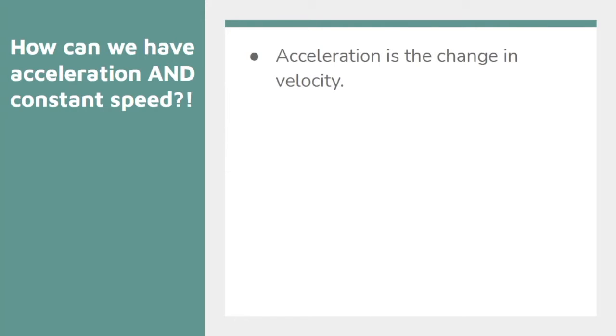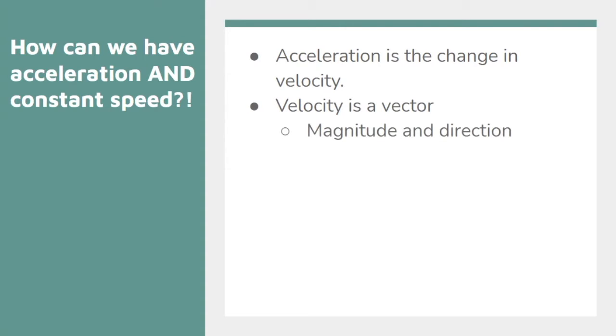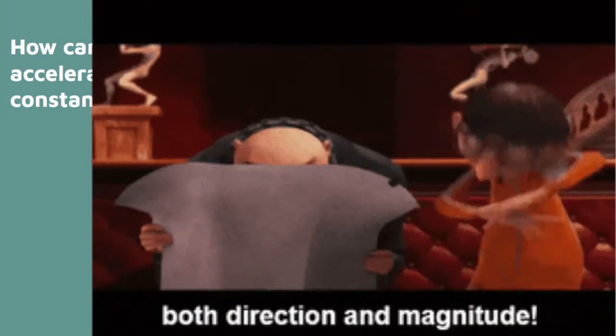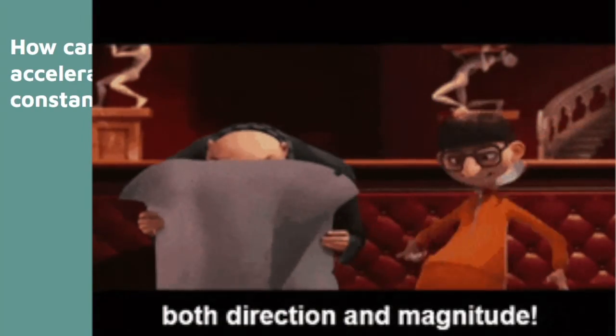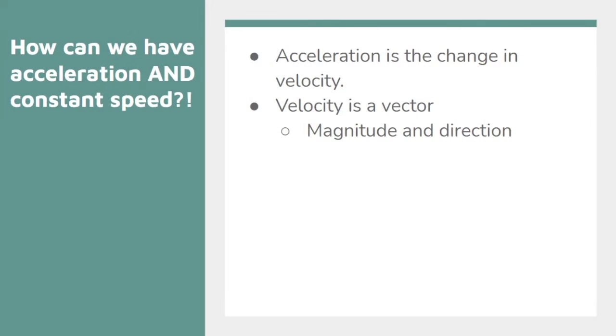And let's go back to what we said about that. So something important to remember is that velocity is a vector. And what's a vector? Well, a vector is something that has magnitude and direction. So the key takeaway here is that velocity has magnitude, which is a size associated with it, how big, and also direction, which tells us what way it points.